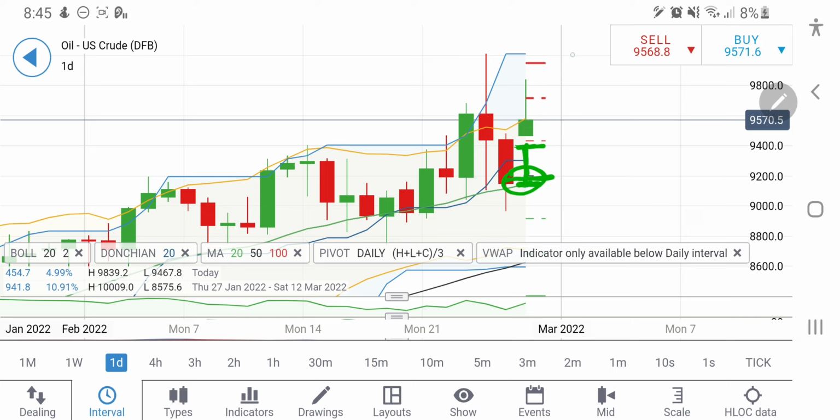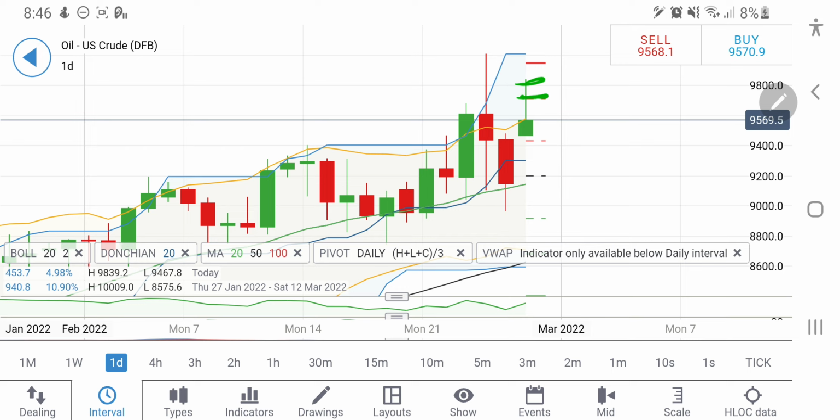It is a 20 period moving average lying at around 9180 levels, and till the time it remains above this, see, the candle is still green and it can continue to remain green. It can try to achieve this high at 9640, and 9800 levels can also be expected. So till the time for the day crude remains above 9380, one can remain long.